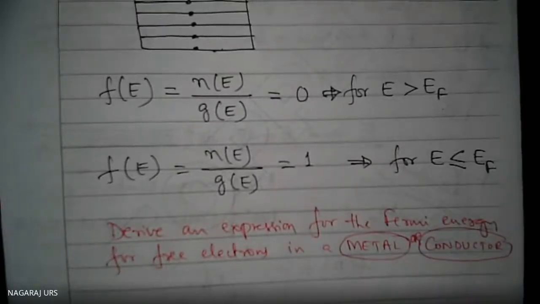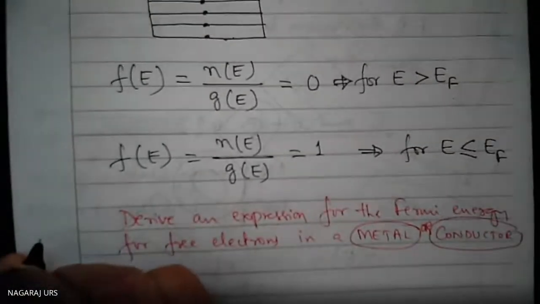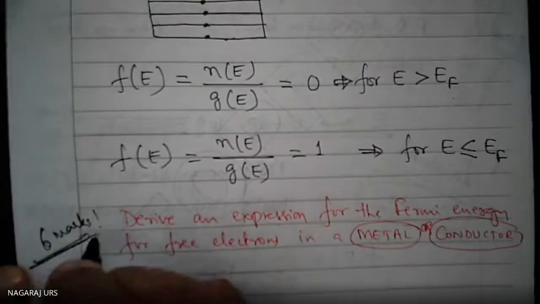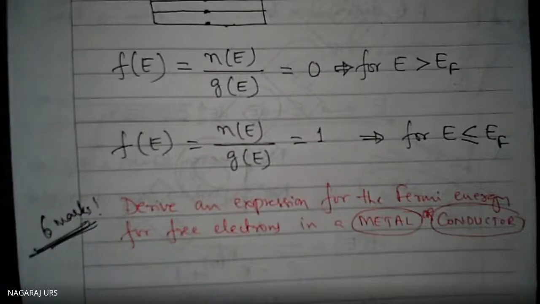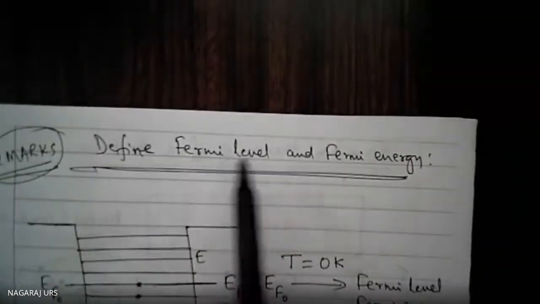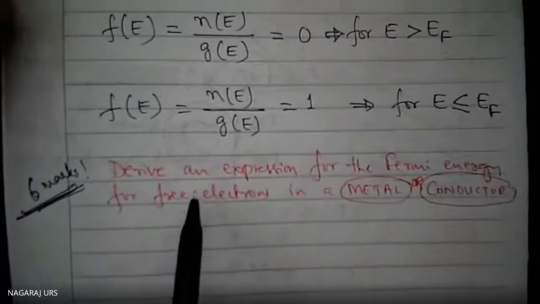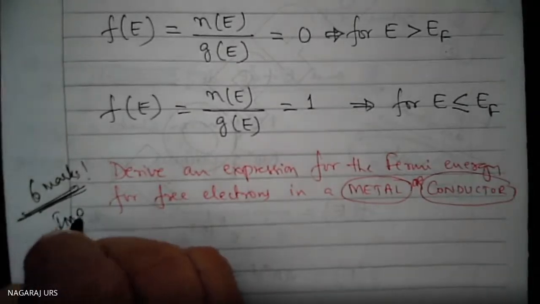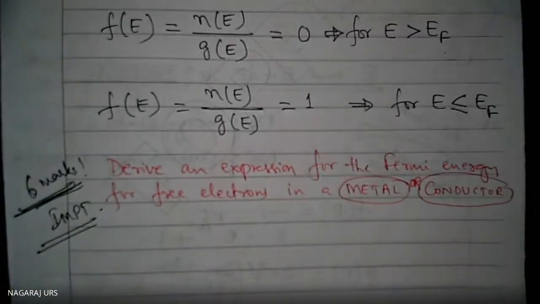This question is asked for about 5 marks or 6 marks. If the maximum marks are 7 or 8, then we combine this and the definition together for about 8 marks: define Fermi level or Fermi energy, and derive an expression for the Fermi energy for a metal. Together we can ask for 8 or 9 marks. A very important question, of course. So how are we going to proceed?